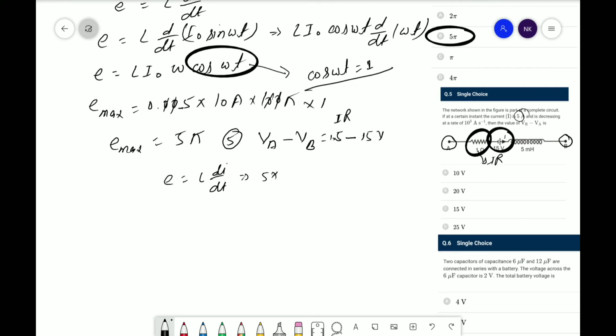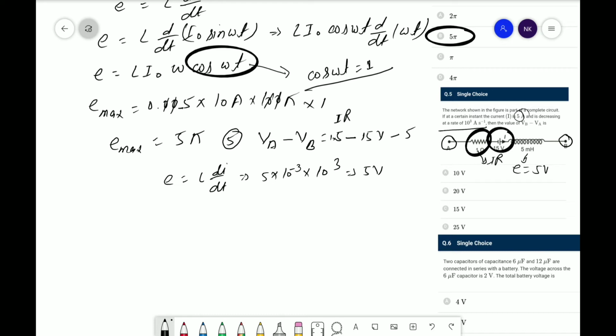So 5 millihenry, that is 5 into 10 to the power minus 3 henry, and di by dt is 10 to the power 3. So the value of E is 5 volt, which is also against VA minus VB, therefore minus 5 volt.